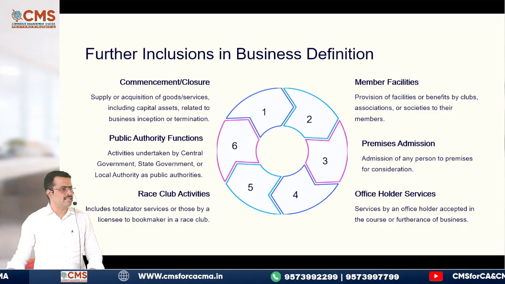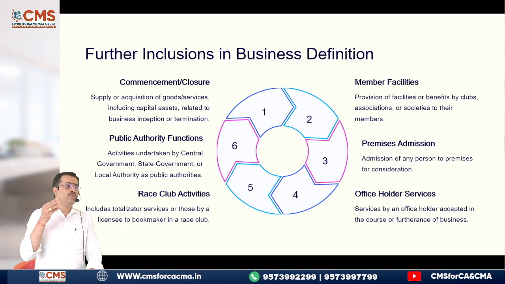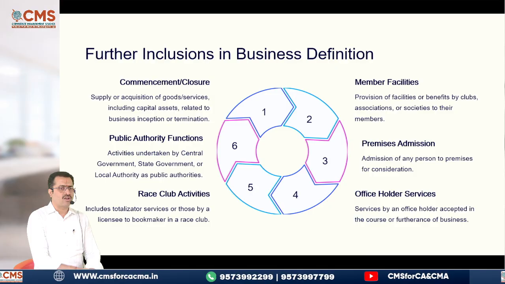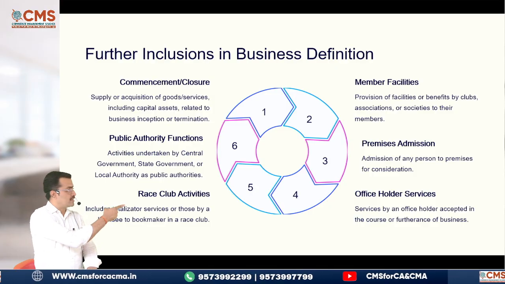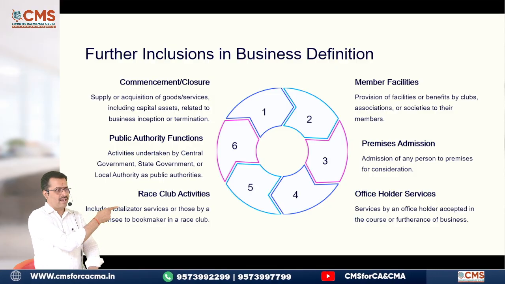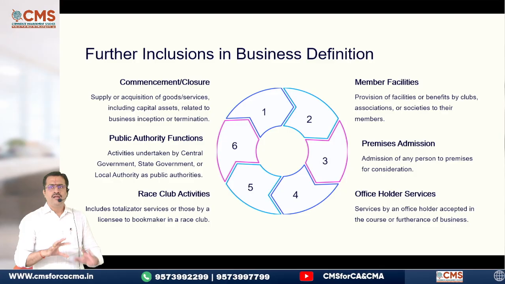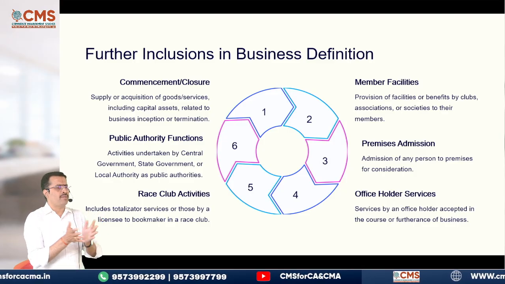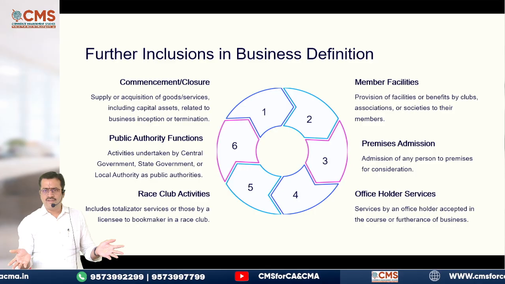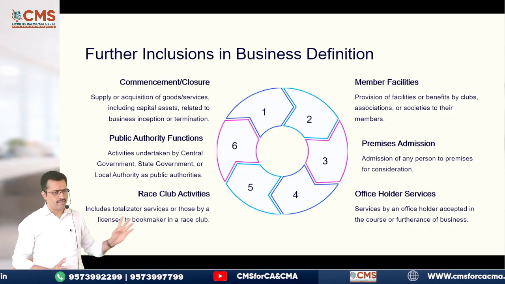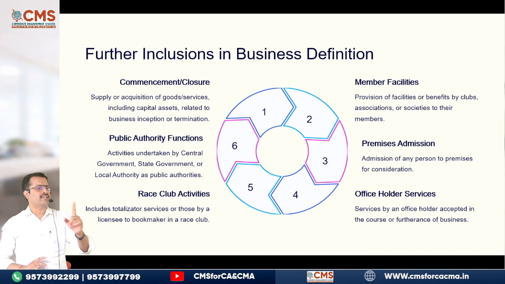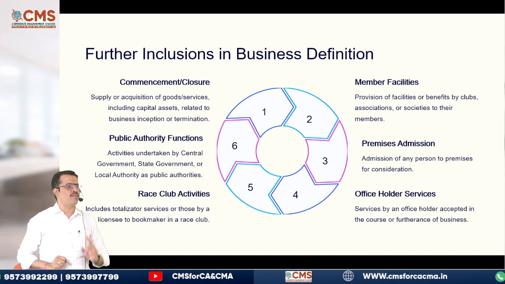So wherever water parks and amusement facilities are there, all those where you enter by paying the fees, are they doing business or not? Hence it is included. See, that is why I gave premises admission. Premises admission is nothing but entering into a premises by paying some admission fee. That's called premises admission, and that also is a business. Then comes your third one, office holder services. Can anyone tell me what you mean by office holder services?